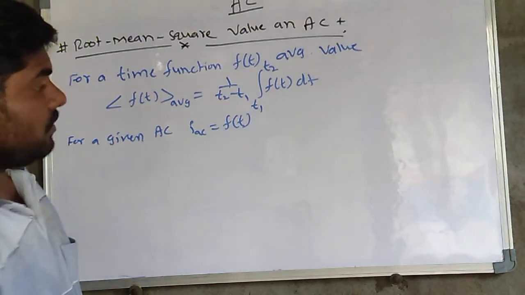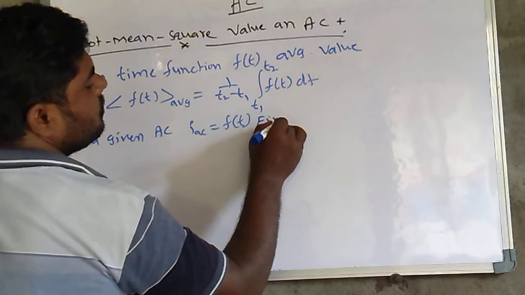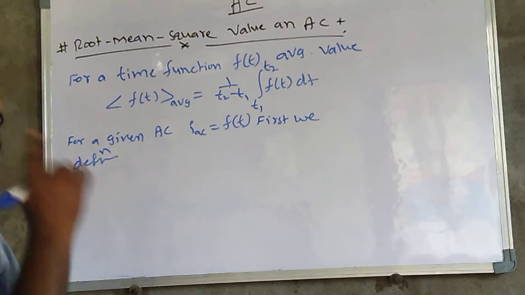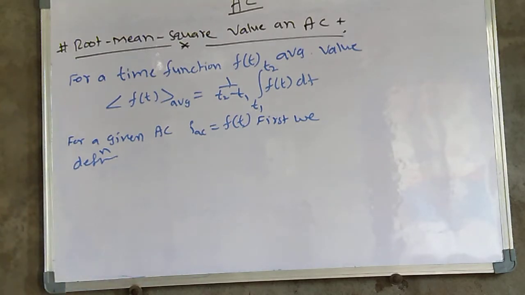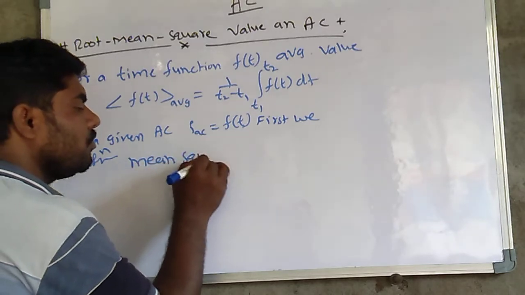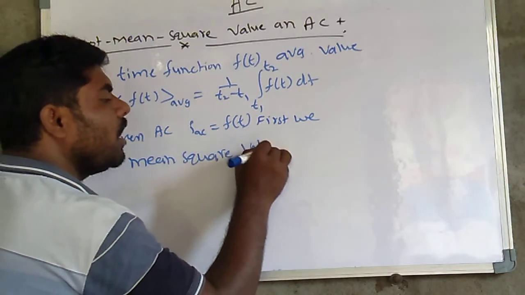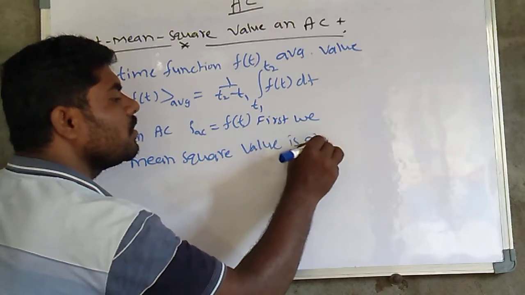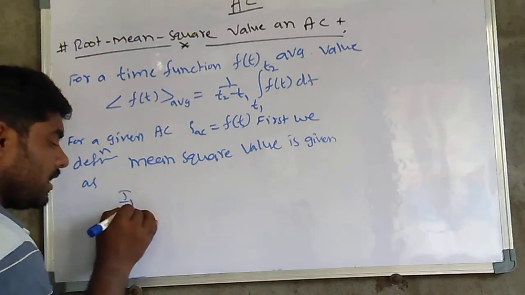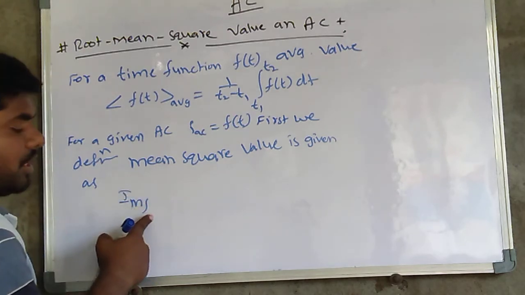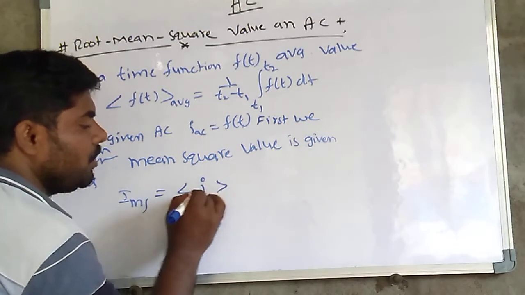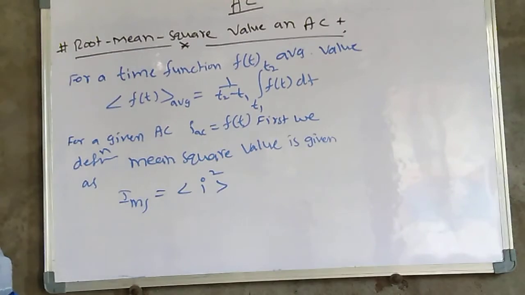First we defined the mean square value. Mean square, I_MS, is nothing but the average of the mean value whole square.